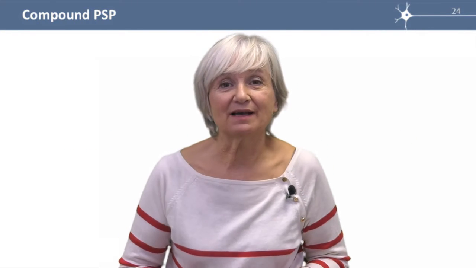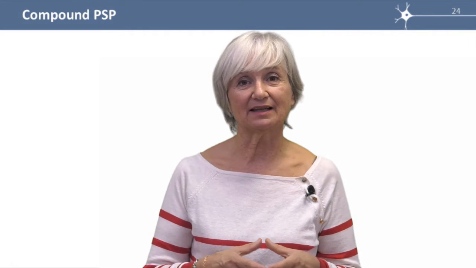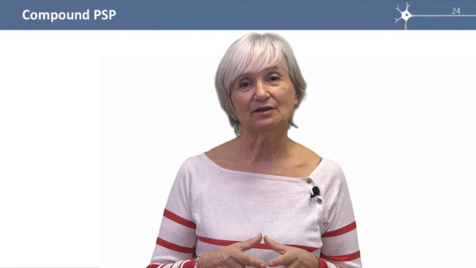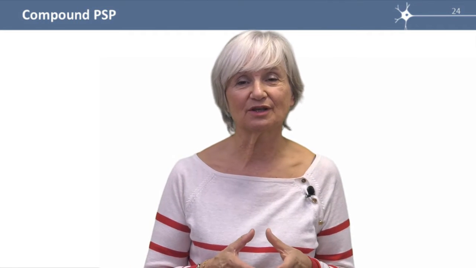When both synapses are active, they produce ePSPs and iPSPs that add up in a spatial and temporal manner. If the sum is a depolarization of sufficient amplitude to open sodium channels, an action potential will be triggered at the axon initial segment. If not, there will be no action potential.